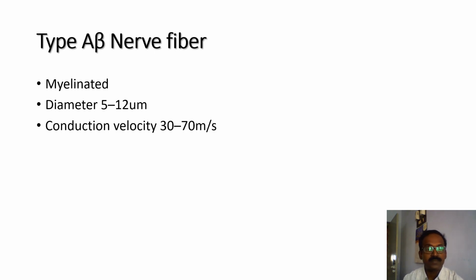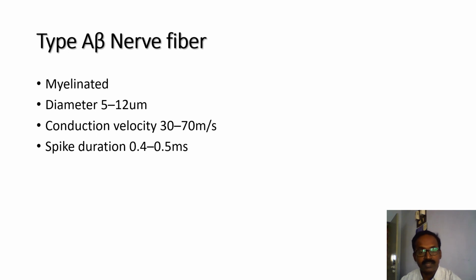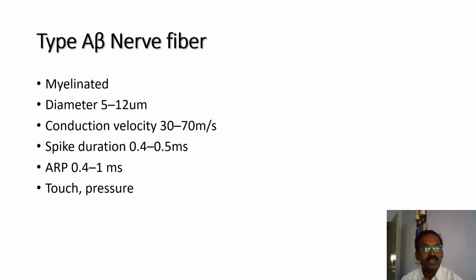Type A beta nerve fibers are myelinated nerve fibers. Diameter is 5 to 12 micrometer. Conduction velocity is 30 to 70 meter per second. Spike duration is 0.4 to 0.5 millisecond. Absolute refractory period is 0.4 to 1 millisecond. It carries afferent fibers from the touch and pressure receptors.